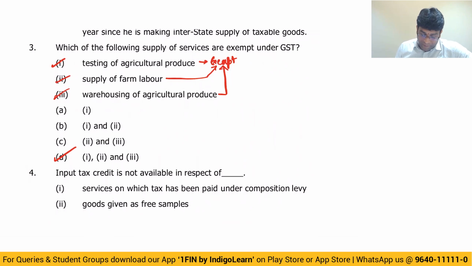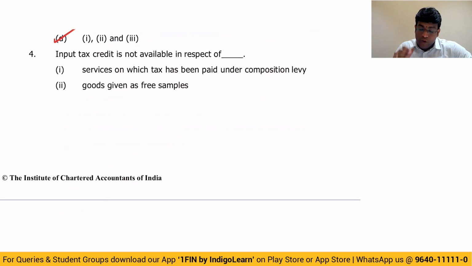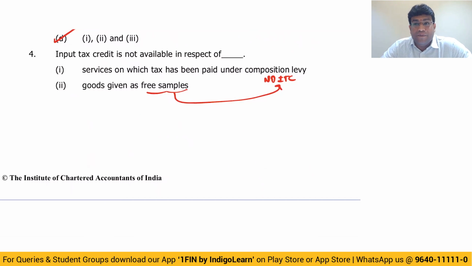Question number 4. Input tax credit is not available in respect of what? Let's see the options. Number 1, services on which tax has been paid under composition levy, no ITC. Goods given as free samples, here also no ITC, because as per Section 17 subsection 5, which deals with the concept of block credits, in case of goods lost, stolen, destroyed, disposed of, or written off by way of gift or free samples, input tax credit is not allowed.